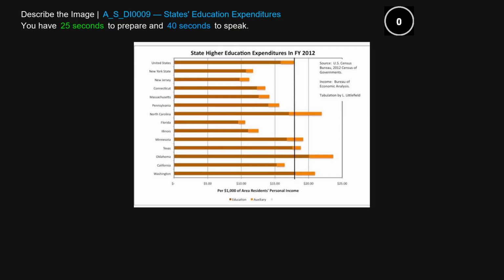This bar chart shows information about state higher education expenditure in fiscal year 2012 in different states. The items include education and auxiliary. The highest state higher education expenditure in education is in the United States, while the lowest is in Florida. On the other hand, the highest expenditure in auxiliary is in the United States, while the lowest is in Florida. In conclusion, the highest and lowest expenditure in both education and auxiliary are in the same states.